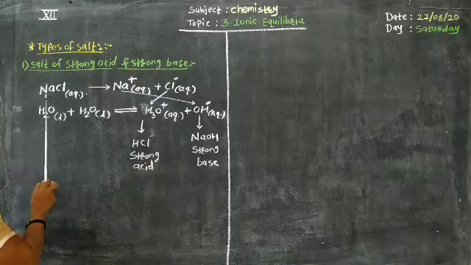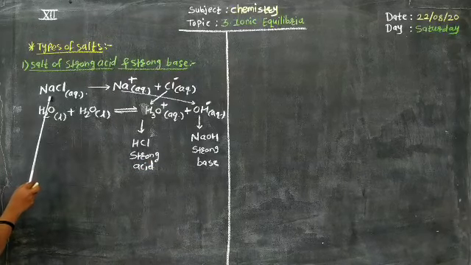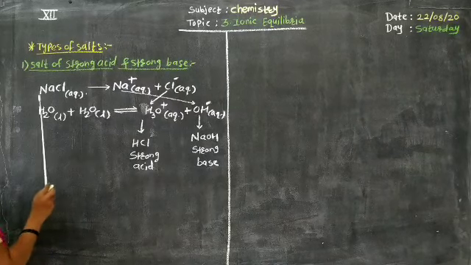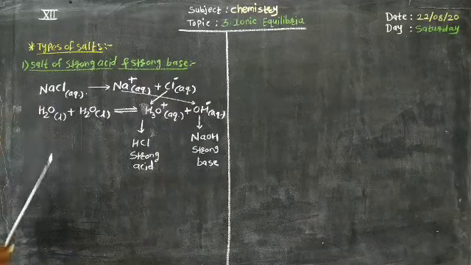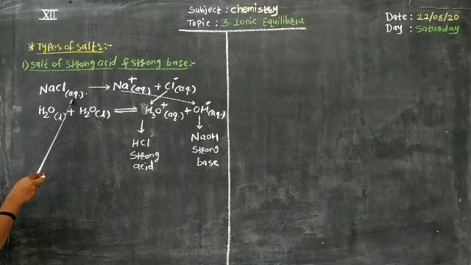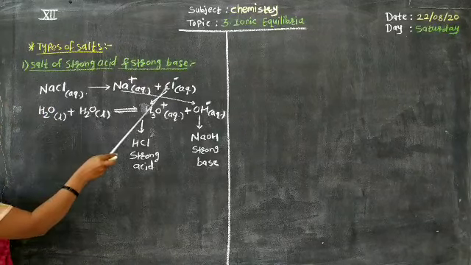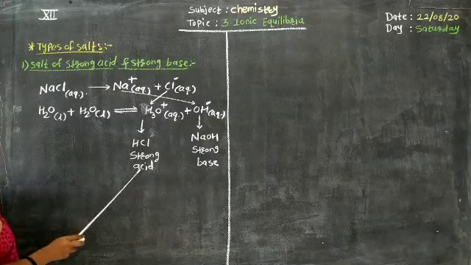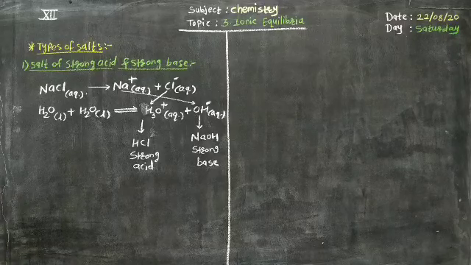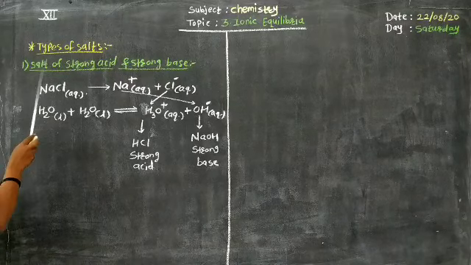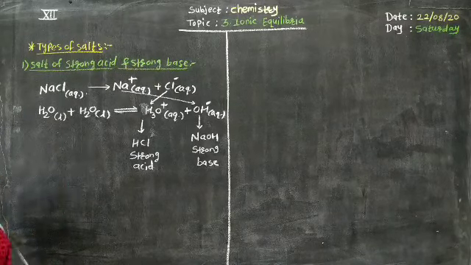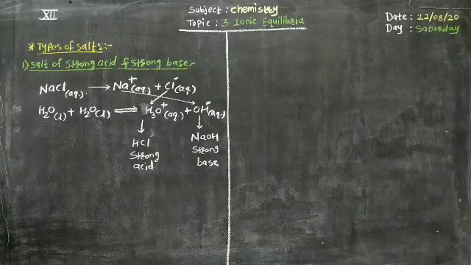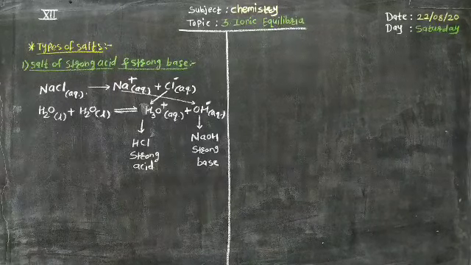Hence, this particular salt NaCl, sodium chloride, is known as salt of strong acid and strong base, as on dissociation in aqueous medium, the salt produces the ions which are responsible for the formation of strong acid and strong base, and therefore it is known as salt of strong acid and strong base. Okay. Next, in the same manner we can explain the second type also.